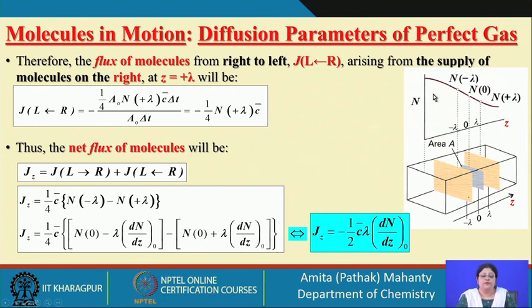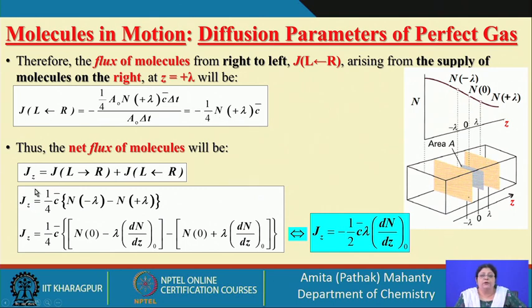So, it is opposite. We have to take an indication that whenever we are talking about movement from right side to left side, we have a supply of molecules from right to left at z equal to plus lambda. The value will be 1 by whatever you had for the minus lambda case. For this case, the number density at minus lambda will be 1 by 4 into the relative mean speed, but you will have a minus sign.